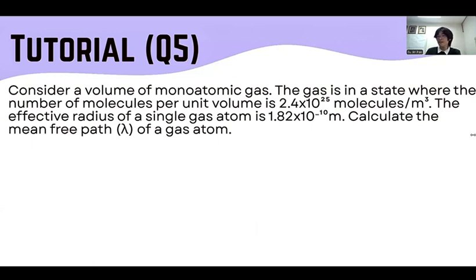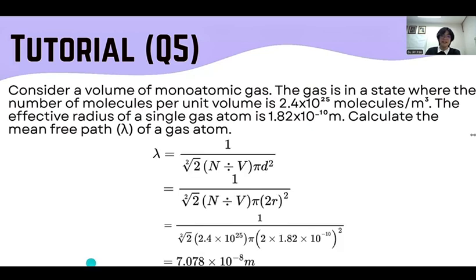If you recall from the lesson earlier, we can just use the formula for the mean free path of a gas atom. All we have to do is substitute the number of molecules per unit volume, as well as the diameter, which is double the radius given here. And we find that the mean free path is 7.078 times 10 to the power of negative 8 meters.